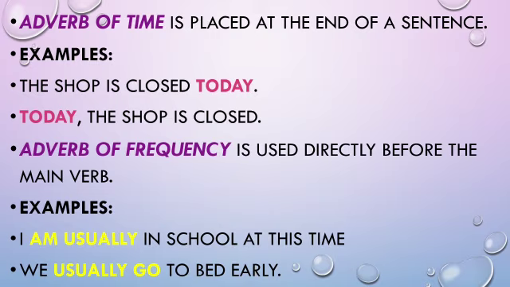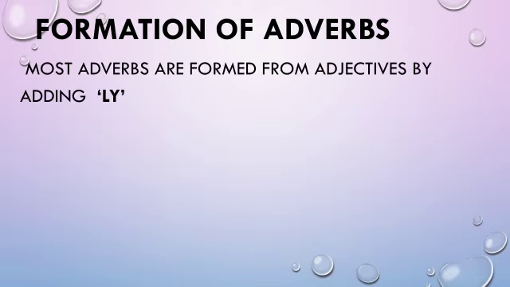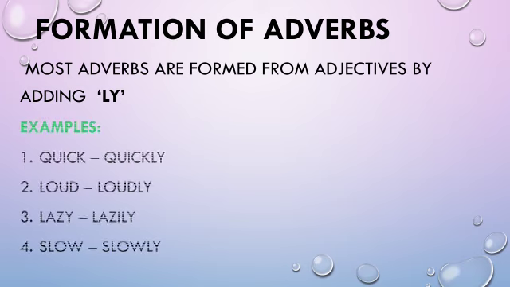So here, children, we have studied where to write the adverbs. Next, we are going to study about formation of adverbs. Adverbs can be formed by adding ly to adjectives. So when an adjective is given, by adding ly to that, you can make the adverb. For example, quick, quickly; loud, loudly; lazy, lazily.